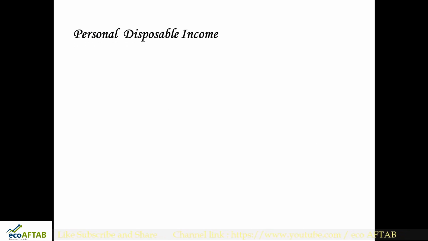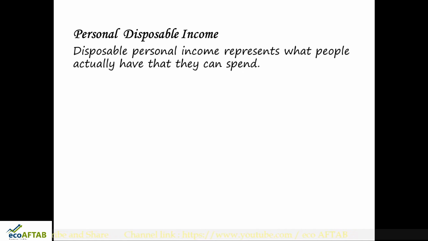Next is personal disposable income. What is this disposable income? Everything that we earn, many times we don't spend, or we are not allowed to spend. Who doesn't allow us to spend? The government doesn't allow us to spend. What do you mean by that? It means disposable personal income represents what people actually have that they can spend.